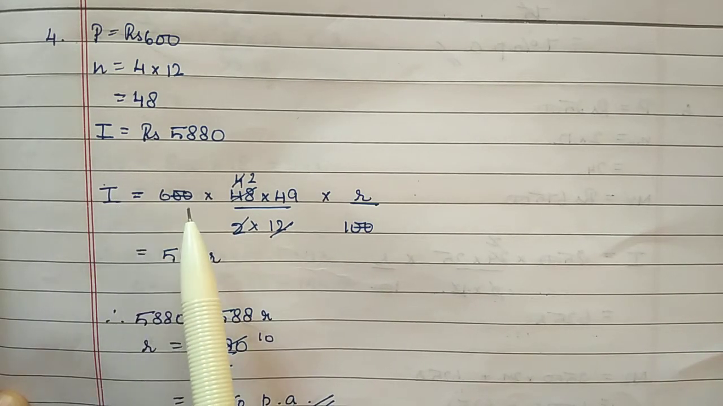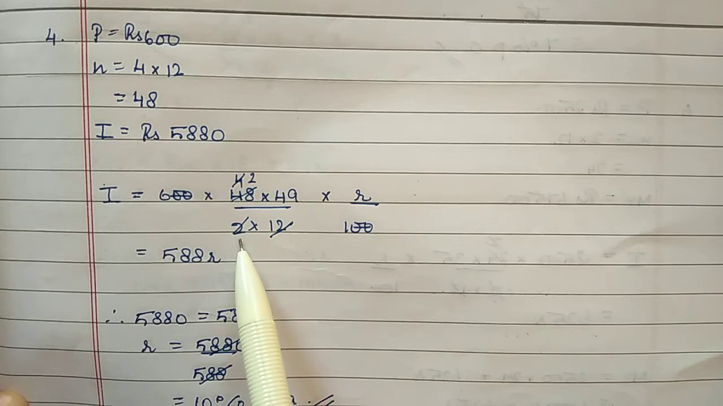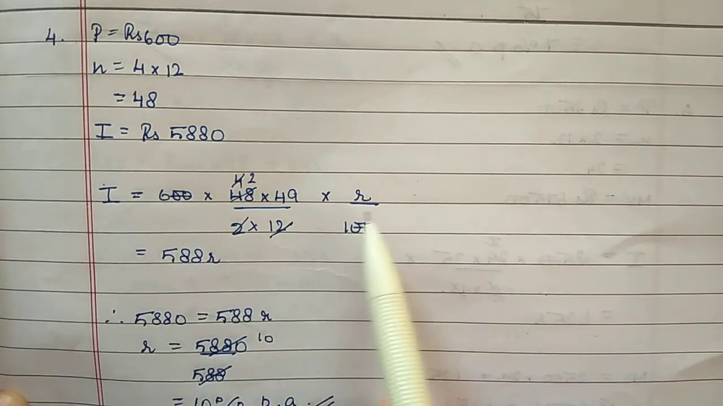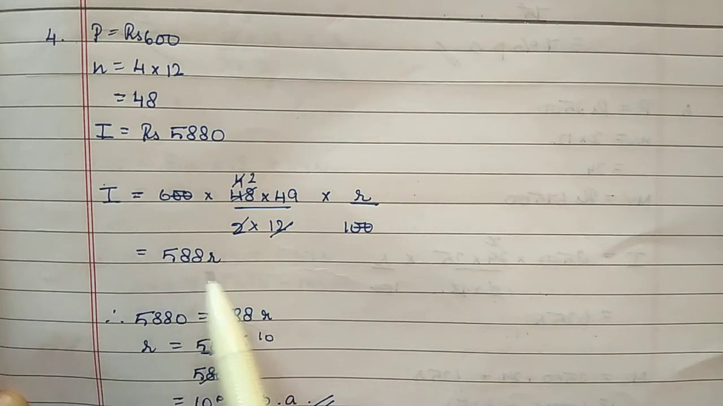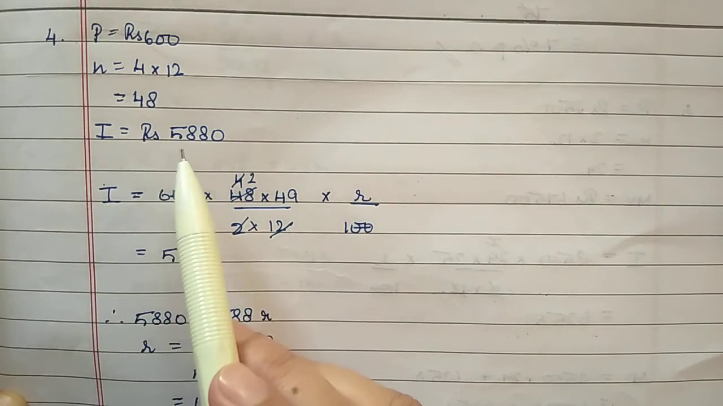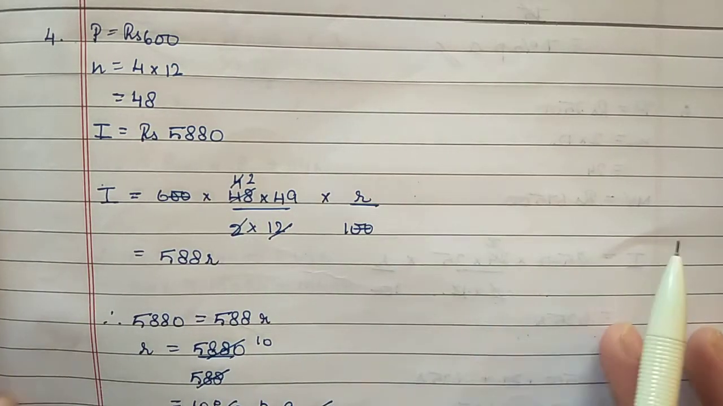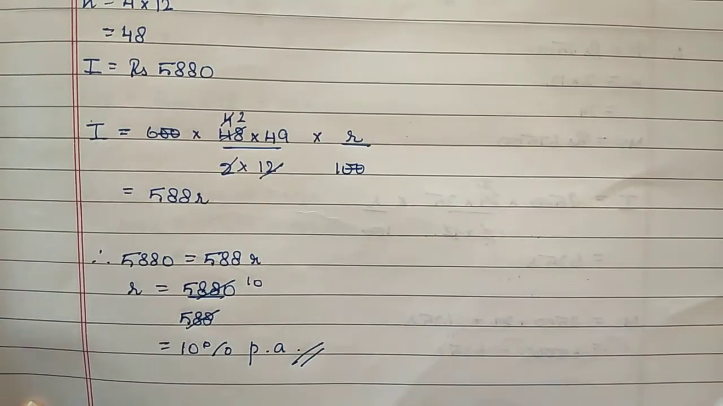Now substitute these values in the formula. I is equal to P into n plus 1 by 2 into 12 into r by 100. After cancellation, you will get 588 r. And this interest is equal to 5,880. Then you will get r value is equal to 10% per annum.